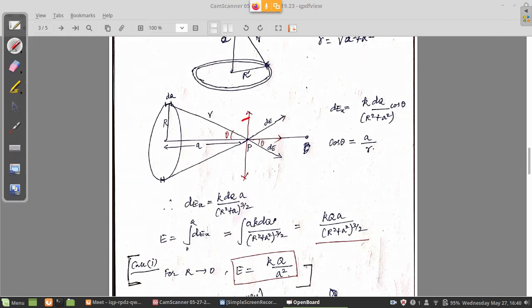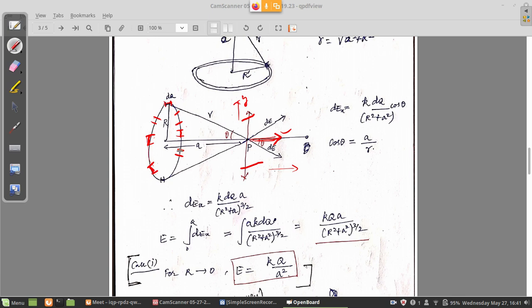So these components are cancelling. And this axis I have assumed to be parallel to the y-axis, and this is the x-axis. So the x components are there, that are not cancelling. Any element you take here, any other element you take, the opposite elements will cancel one component, and the other two components will remain. That is why, whether you take it from the top or from the sides, wherever you take, there will be an opposite element.